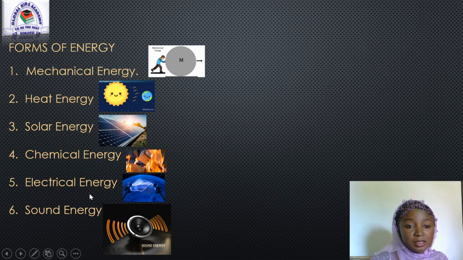Electrical energy is also a stored energy. Sound energy is a kinetic energy because it transmits sound. Sound moves from one place to another, so it's a kind of kinetic energy.